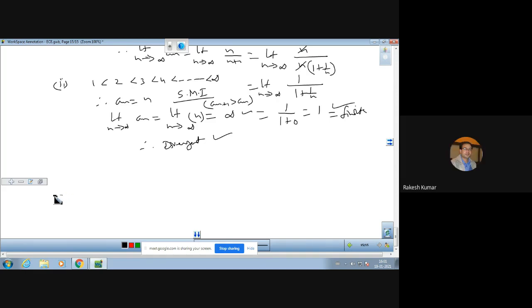Similarly, we have a question. The question is, discuss the convergence of the sequence in which we have nth term n over n square plus 1. So let us check whether it is monotonically increasing or monotonically decreasing. Let us check. So an plus 1 minus an. For this we need to calculate.